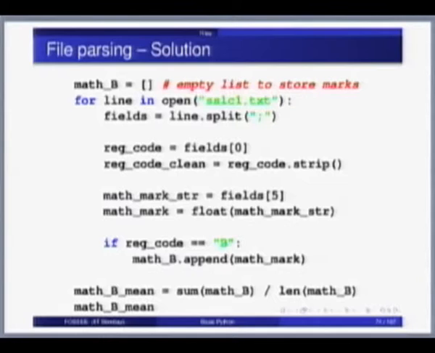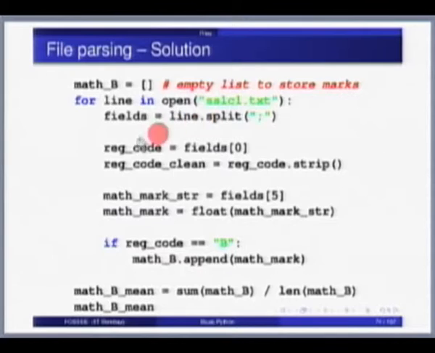This is the final solution. So math marks in B region is an empty list. For line in open sslc.txt, fields are line.split semicolon. Okay, what are we doing? We are reading every line. Each line we are splitting based on semicolons.